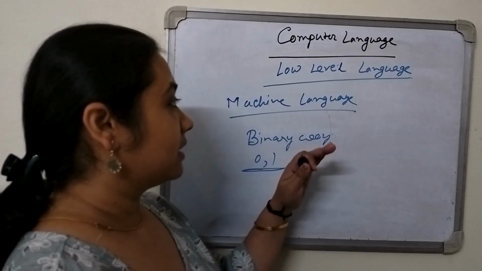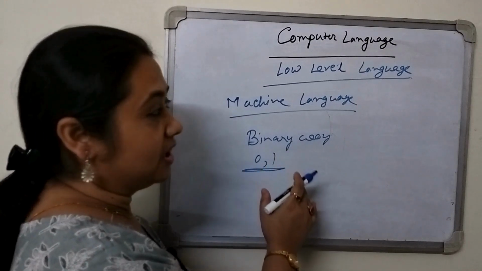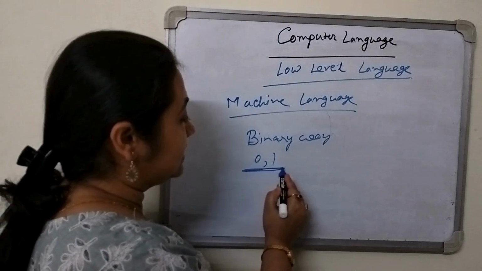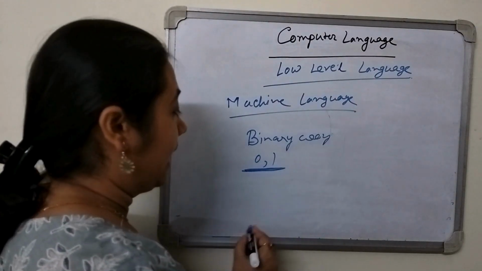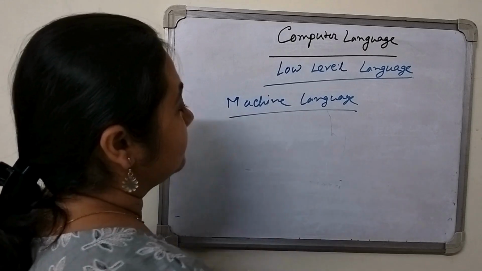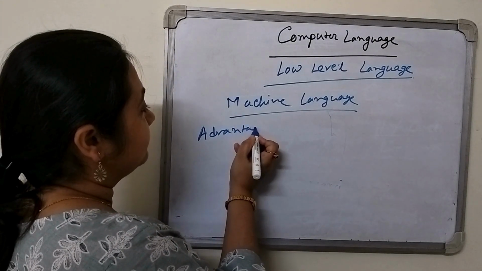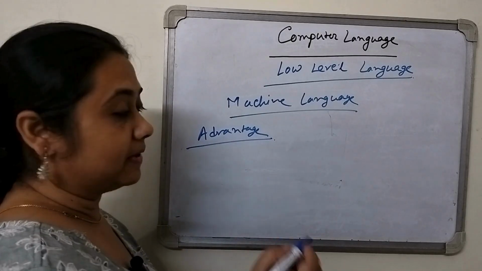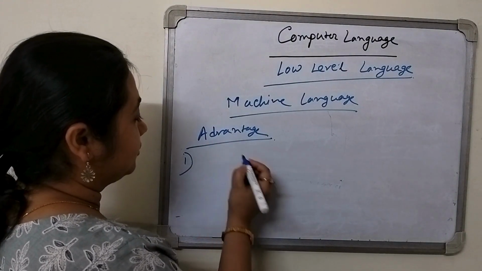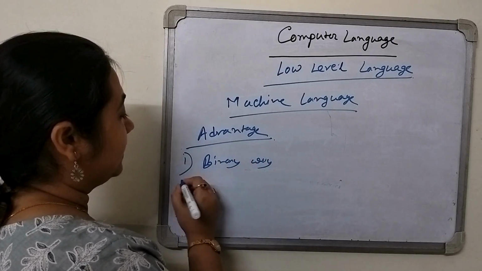So, what is the advantage of this language? As we give the information or the instruction to the computer in the machine language in the binary way, the computer can easily understand its language. In the machine language, what are the advantages and what are the disadvantages? At first, we have to discuss the advantages. What is the advantage? The first advantage is that in the machine language you have to give the instruction to the computer in the binary way, so it is very fast.